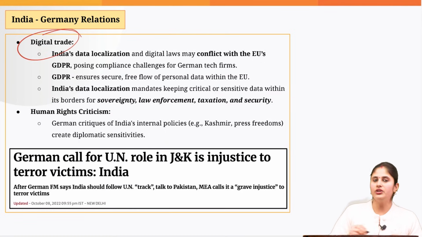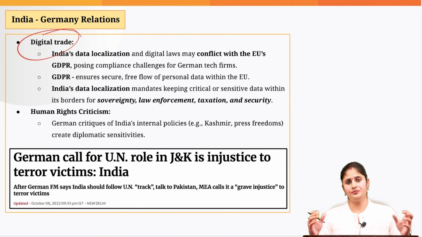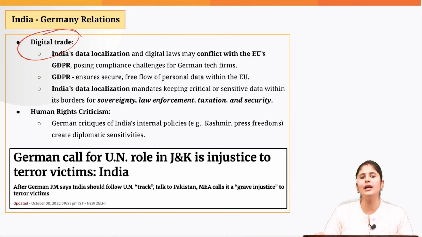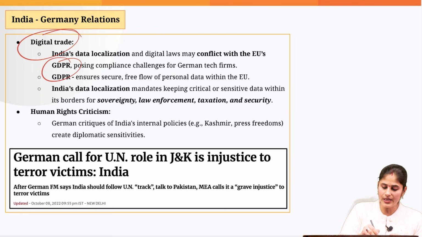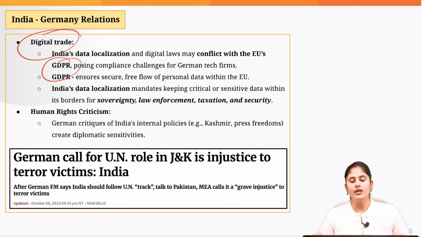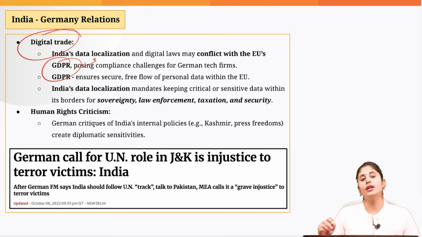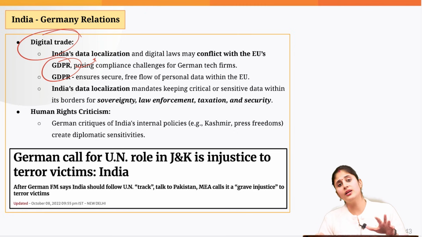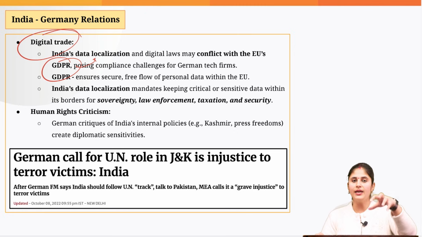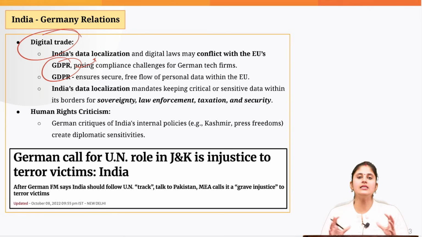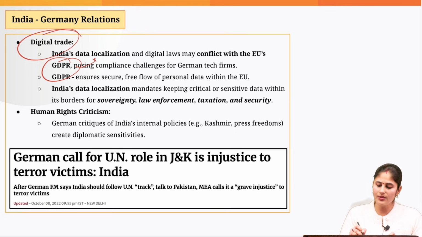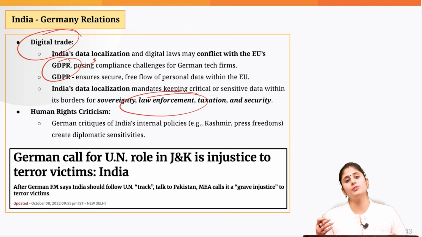Then in the area of digital trade also, there is divergence, because if you go by the European Union digital data protection regime, it goes against the data localization norms of India. Indian laws prioritize data localization. That means whatever sensitive information is there, that needs to be stored here in the computers which are situated in India. This is being done by the Indian government to preserve the privacy of Indian citizens, and this also becomes important from the law enforcement point of view.